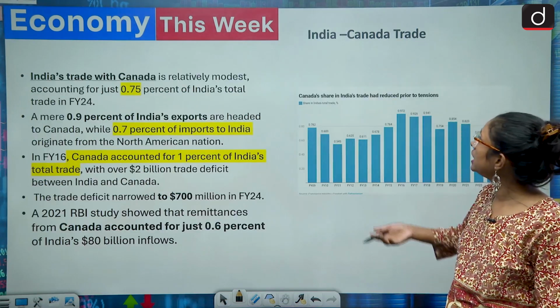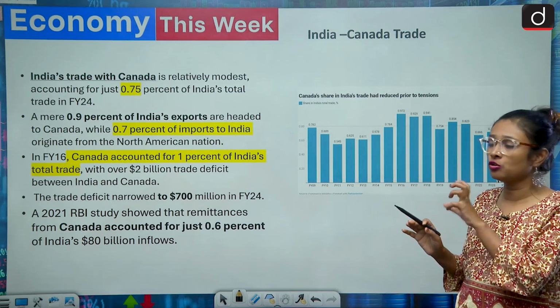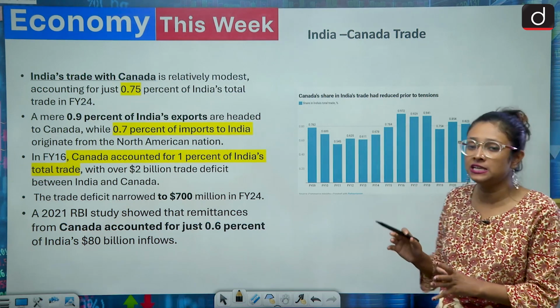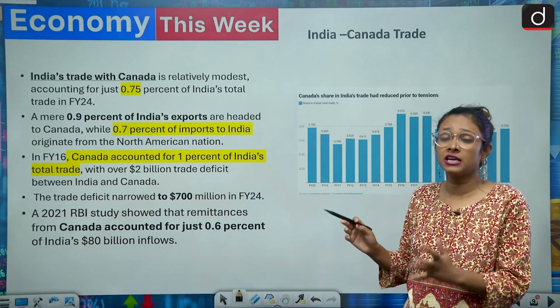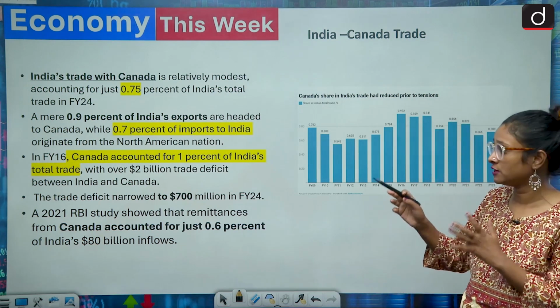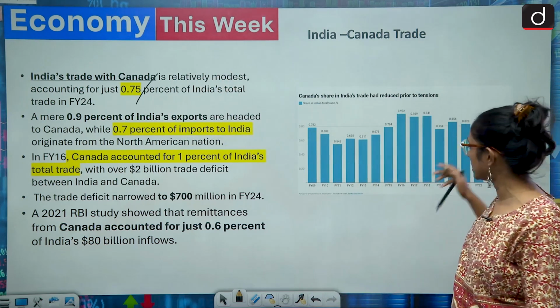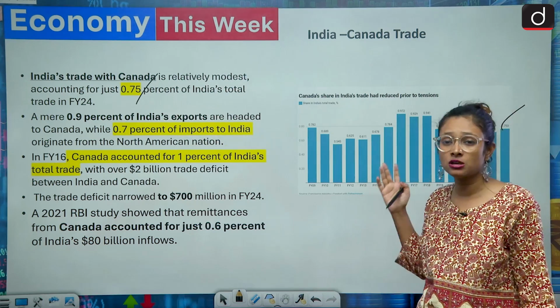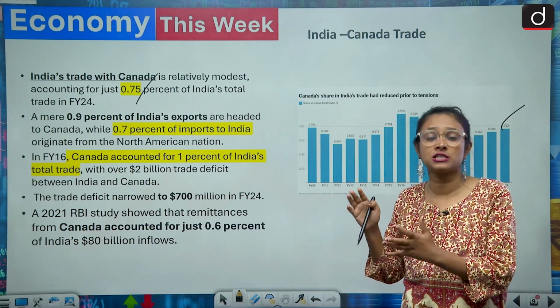Now here we'll look at the India-Canada trade overview. India-Canada trade is even less than 1%, and currently it is 0.75%. Here is a graph. We can see that this is not a new thing, that this percentage has been lowered because of the political spat.